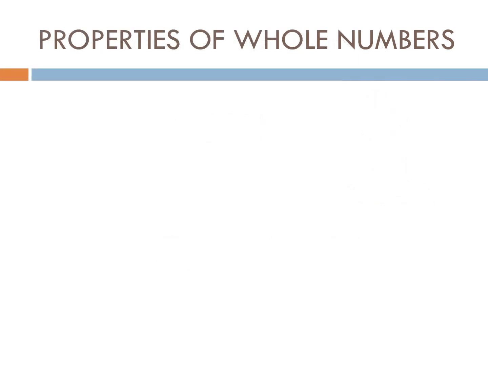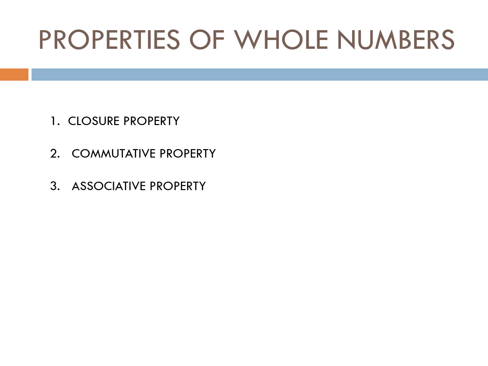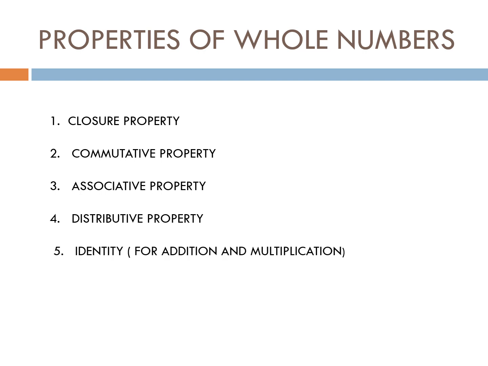Our next topic is properties of whole numbers. The first property is closure property. Second property is commutative property. Third property is associative property. Fourth property is distributive property, and the fifth property is identity, that is for addition and multiplication.